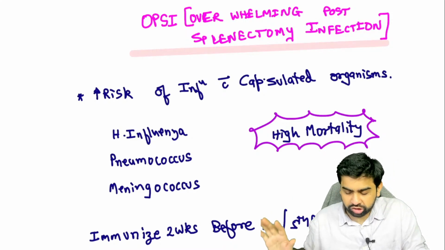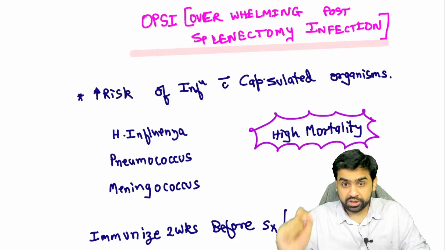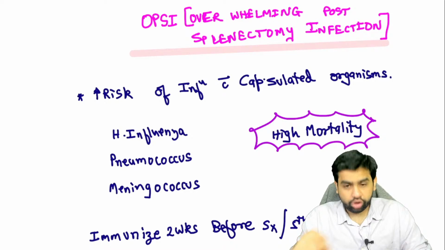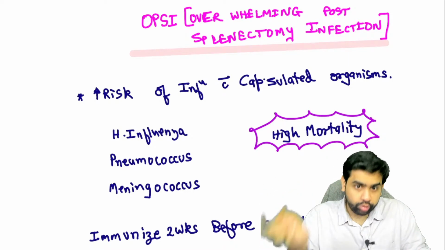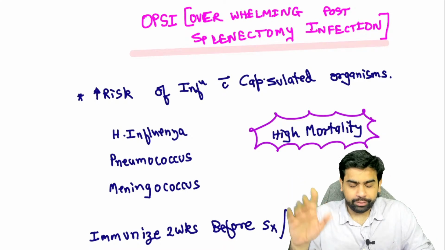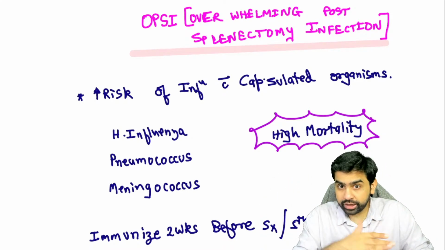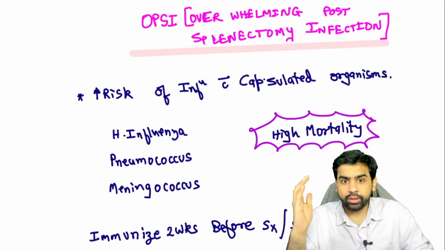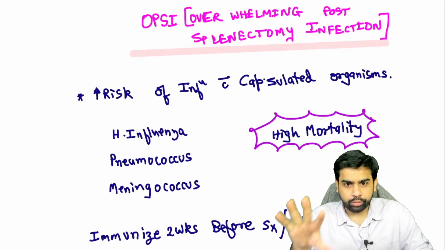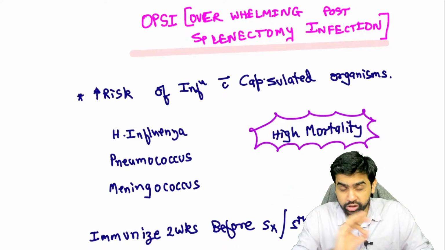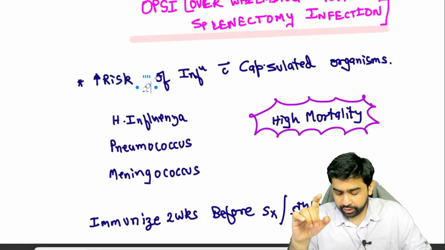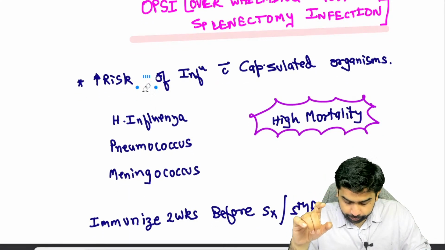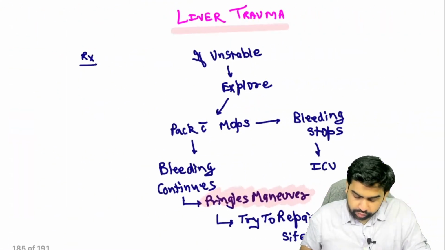I have stretched it a bit, but what you need to understand is that OPSI is a life-threatening condition, and if at all that happens, it has a high mortality, and that is why you have to ensure that you have immunized the patients before the splenectomy. And in case of an emergency splenectomy, you have to immunize the patients before you discharge the patient from the hospital, that is by post-op day 5 or something like that. I hope you're able to understand this point. Encapsulated organisms, high mortality. OPSI is overwhelming post-splenectomy infection. Okay, so I hope you have understood this particular point, guys.